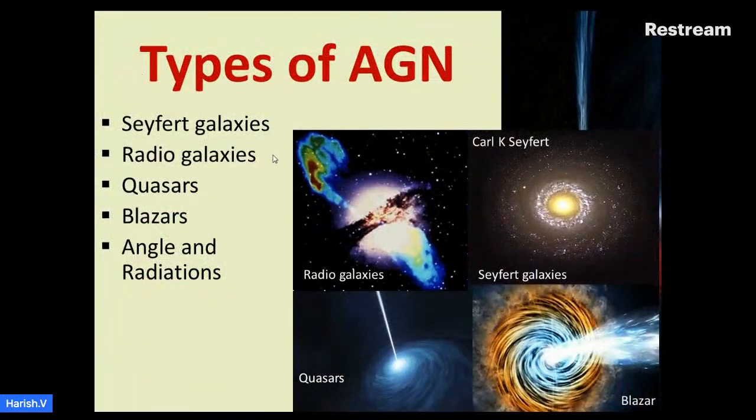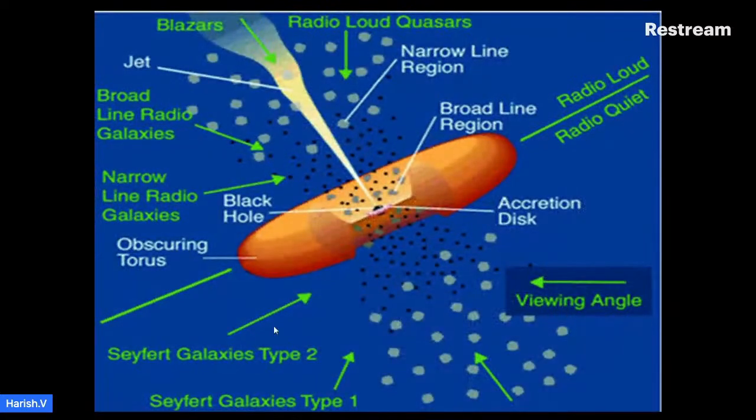Types of AGN: Seyfert galaxies, radio galaxies, quasars and blazars. The difference between all of these are their angle and their radiations. In this image, the green arrow is the observer's viewing angle. If the observer views from this angle, it is called as a radio-loud quasar. If the observer views from this angle, it is called as a blazar. If the observer views from any of these two angles, it is called as a radio galaxy.